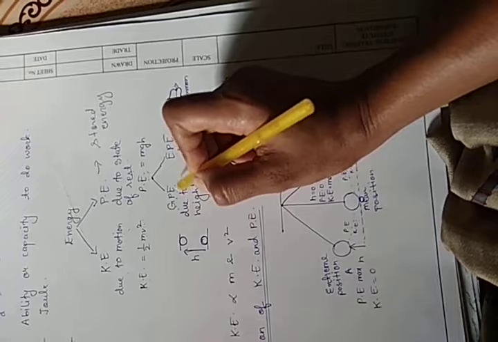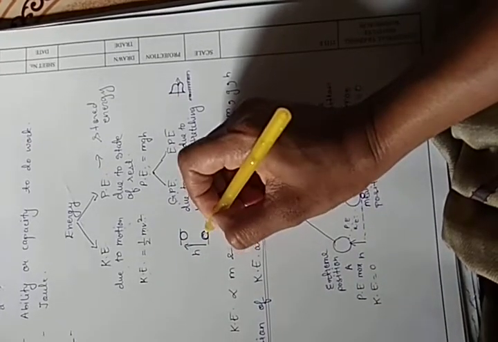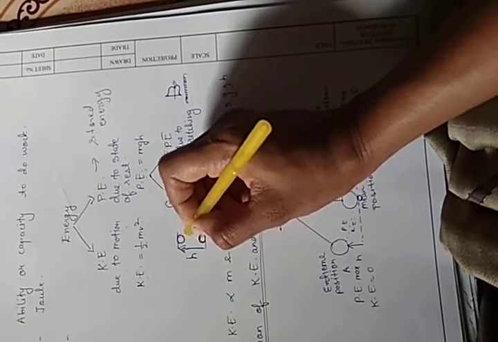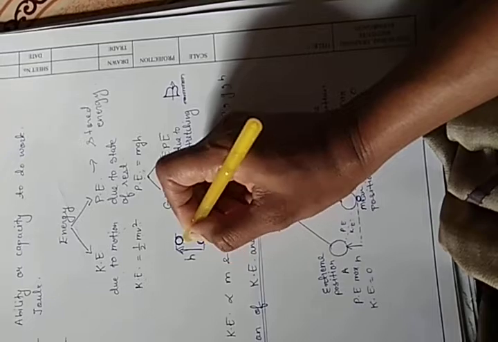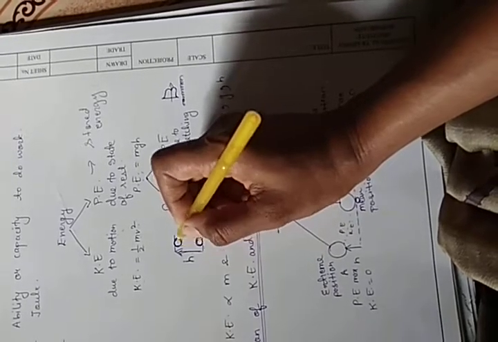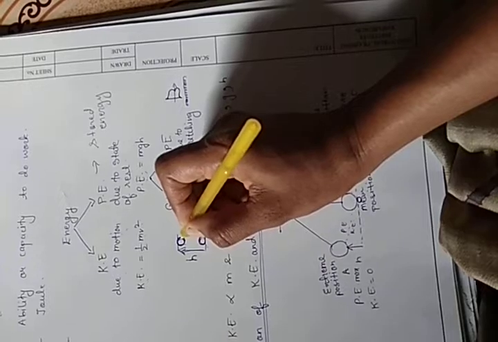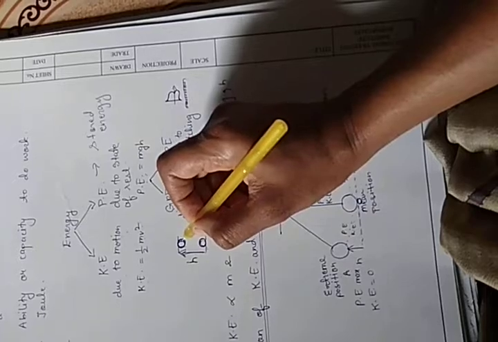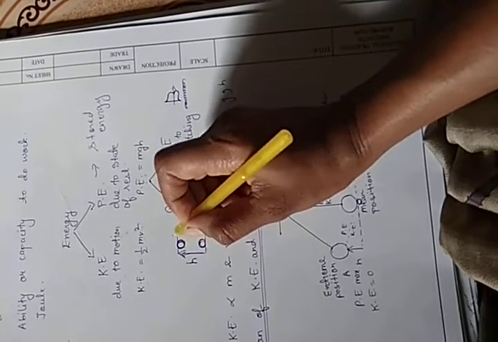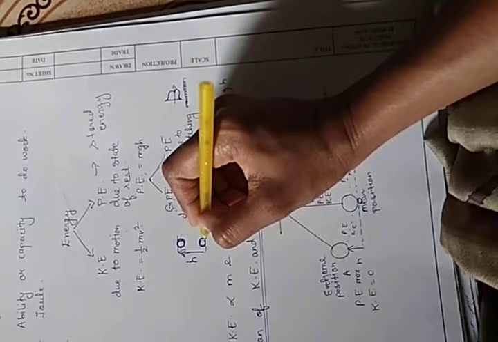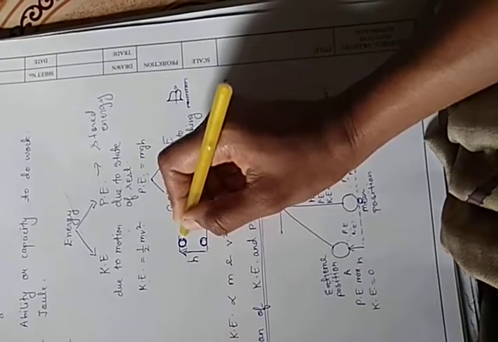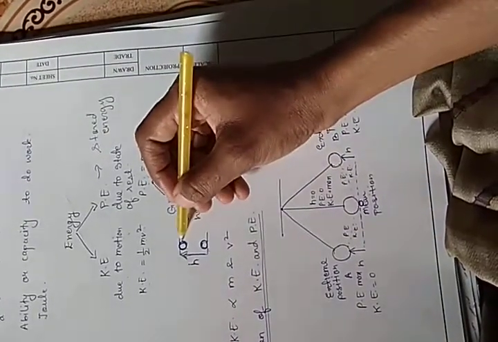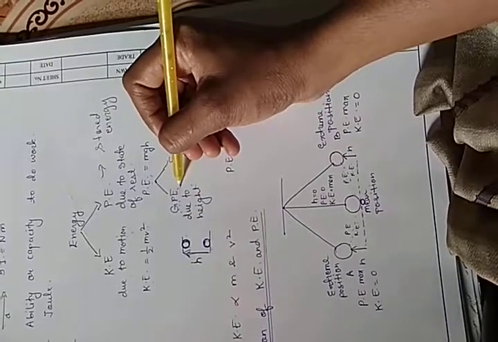What is GPE? GPE is when any object is raised to a particular height. When an object is raised to a particular height, it is away from the ground. At this height, the object has a gravitational force acting on it. So when an object is raised to a particular height, it possesses gravitational potential energy. If you raise a ball from the ground to a particular height, it will possess gravitational potential energy. So due to height, the ball has gravitational potential energy.